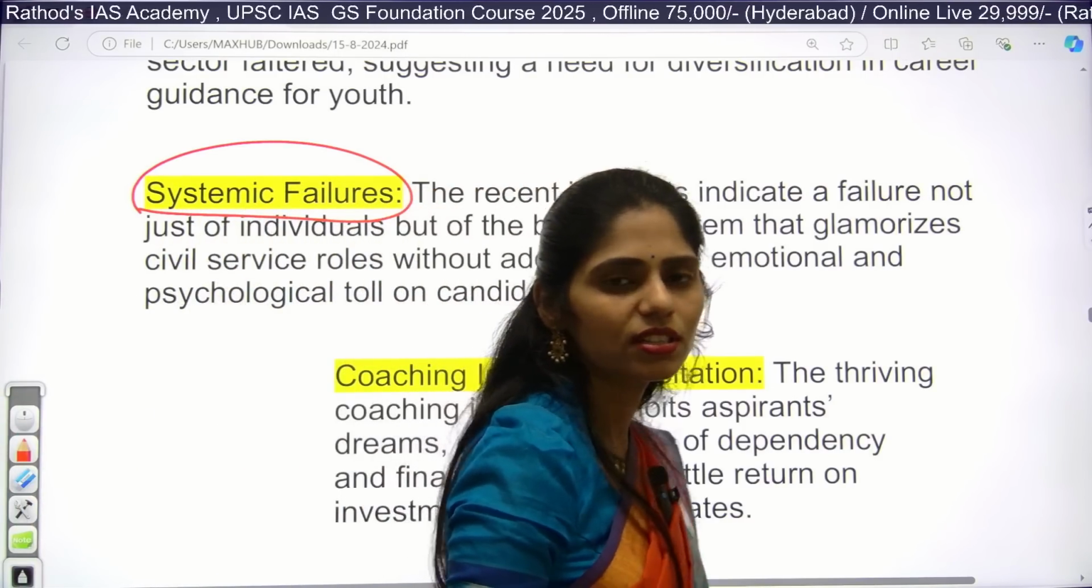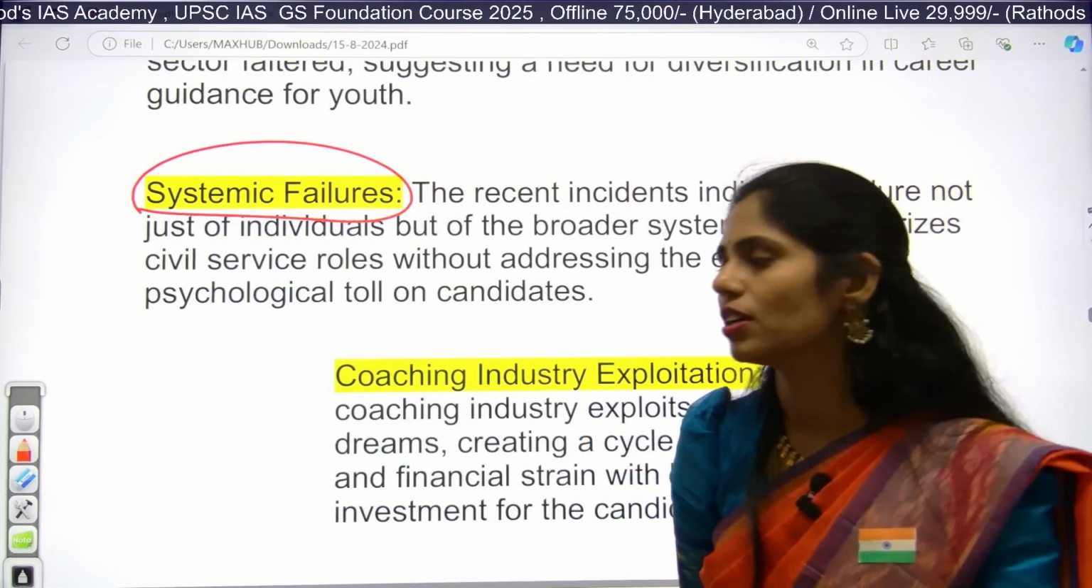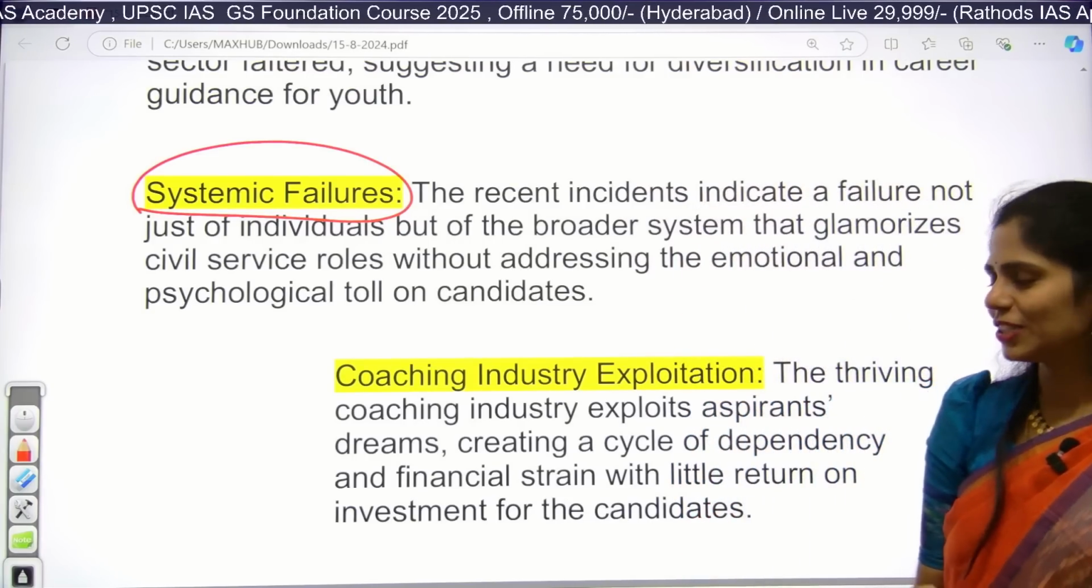Okay, once this Pooja Khedkar issue came out, we don't know what happened. So that is the thing.